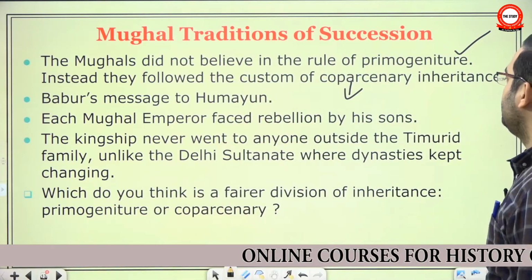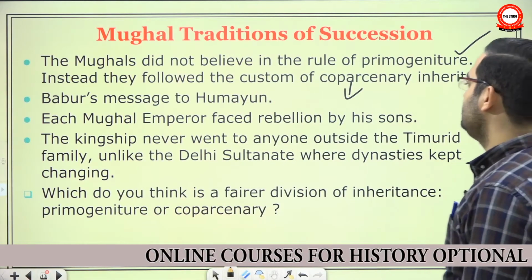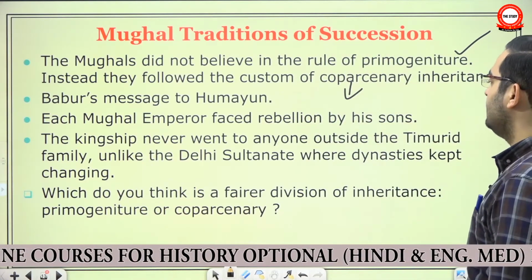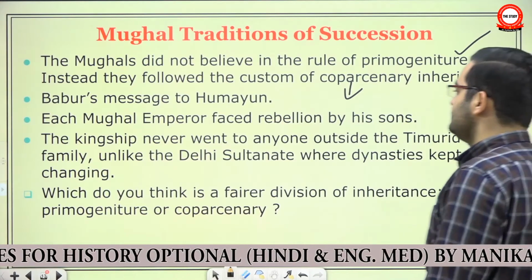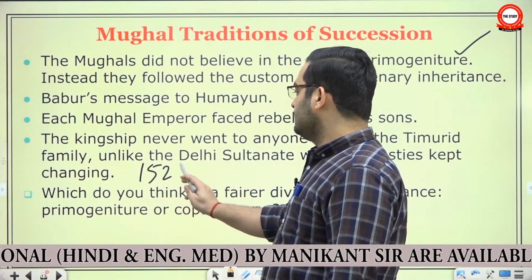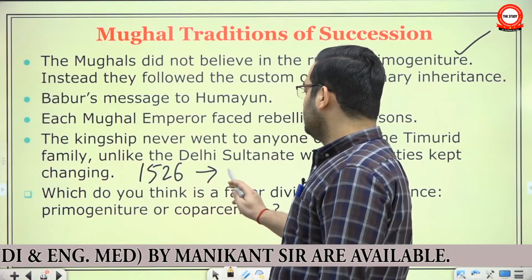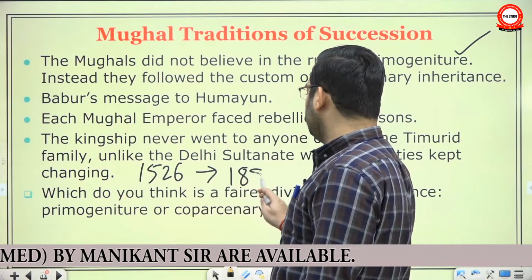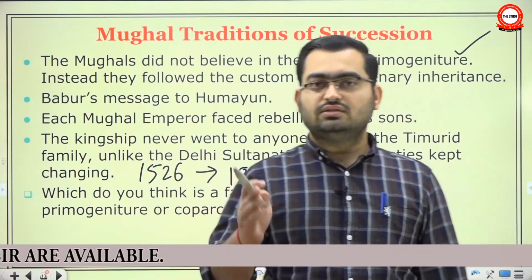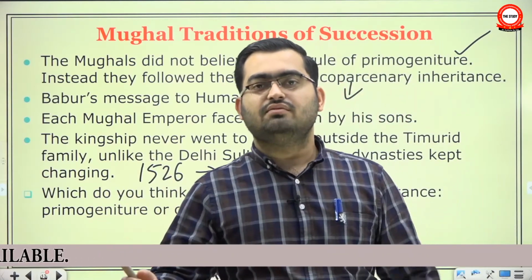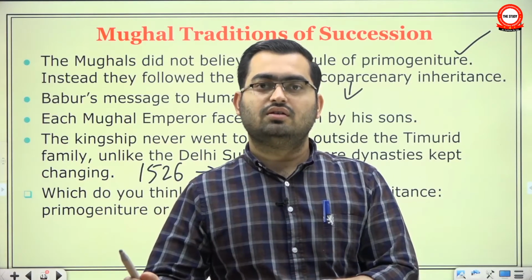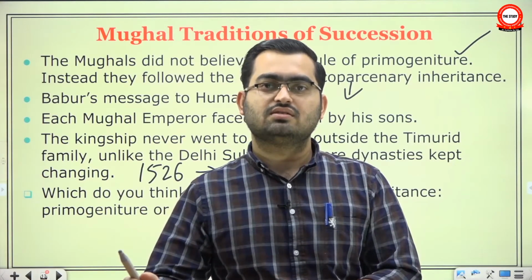Kingship never went to anyone outside. However, the uniqueness about it is that the kingship never went to anyone outside the Timurid family, unlike the Delhi Sultanate where dynasties kept changing. Starting with Babur in 1526 till the point when the British said that's it, no more Mughal emperors, the throne always remained within the Timurid dynasty. Okay? Never did it go to some other dynasty.